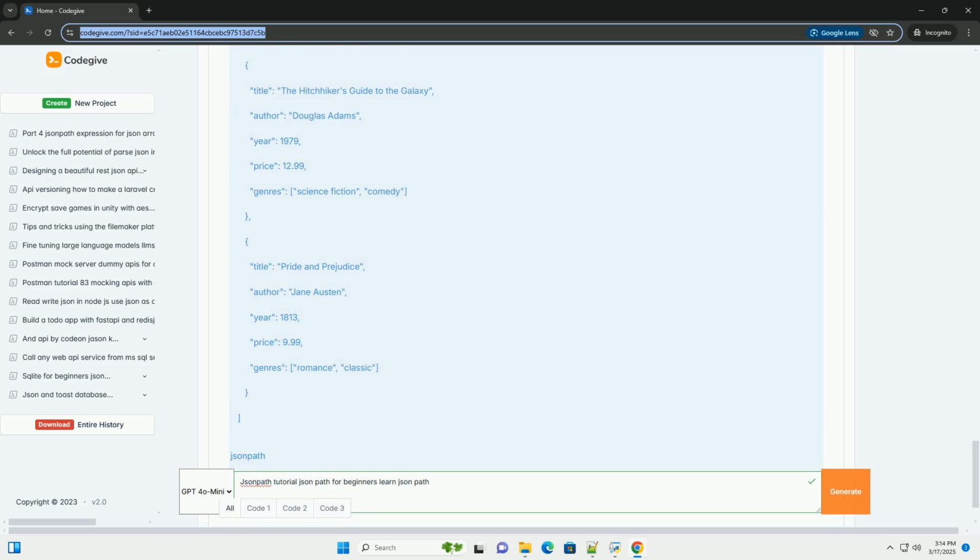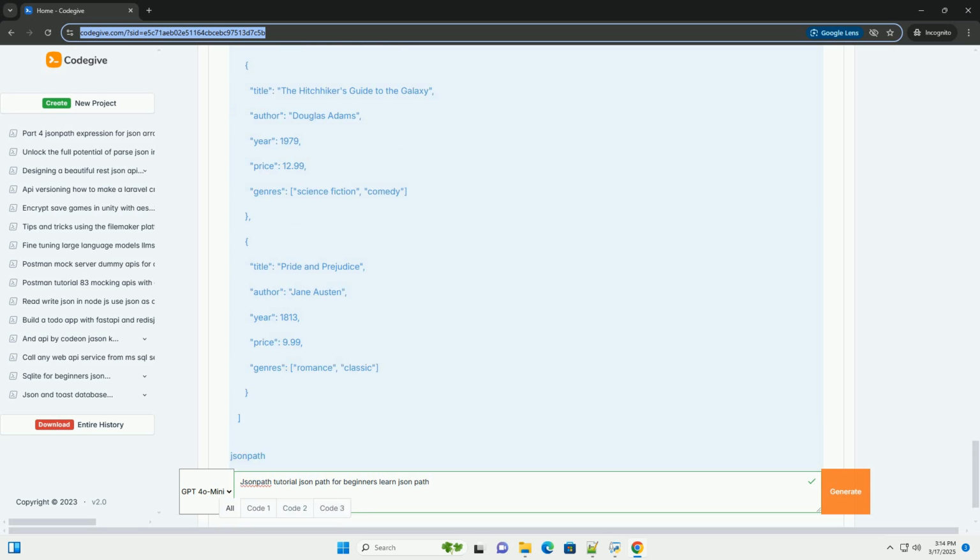Error handling. Implement error handling to gracefully handle cases where a JsonPath expression does not match any data. Use a JsonPath tester tool. There are several online JsonPath tester tools available that can help you experiment with and debug your expressions before implementing them in your code.